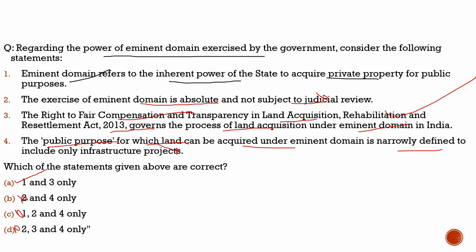Why is it news? Because some land was acquired by the government under eminent domain, but when it was sent for the project, the board undertaking the land agreed to give back half of it to the private landowner. The judiciary came in, and they think that it is a fraud on the power of eminent domain of the government, and it can't be done. So that's why it is in news. I hope you have understood the question as well as the context. Now let's move to another slide and see what question we have brought there.